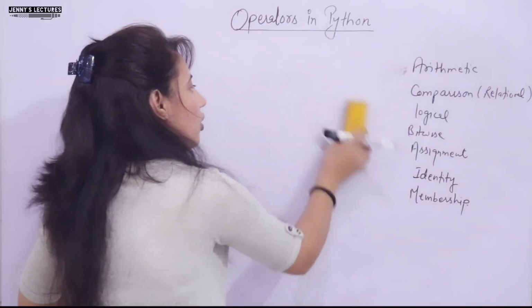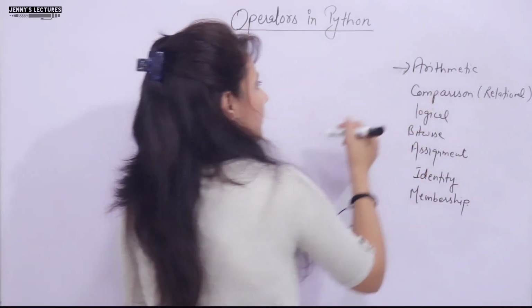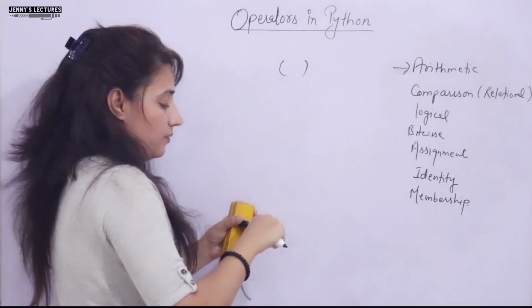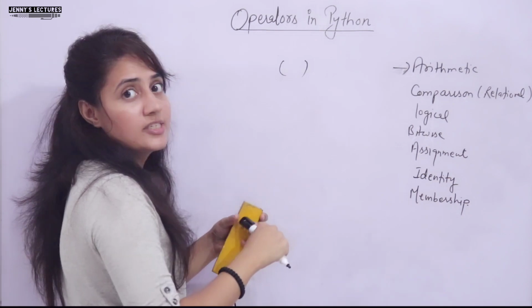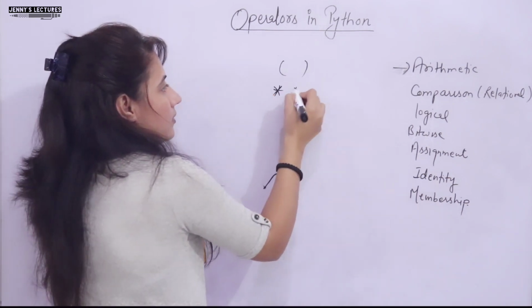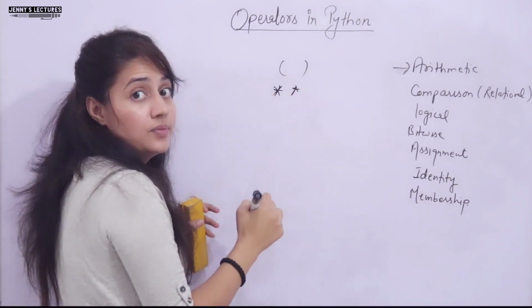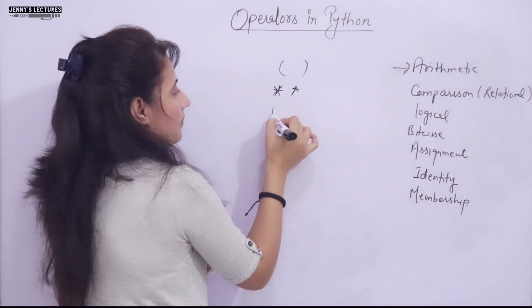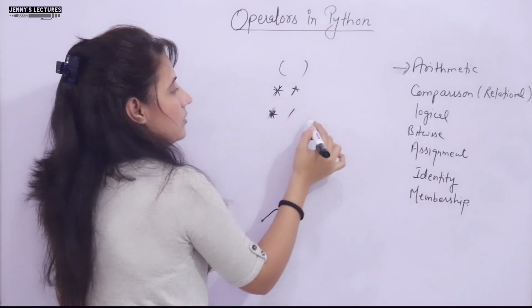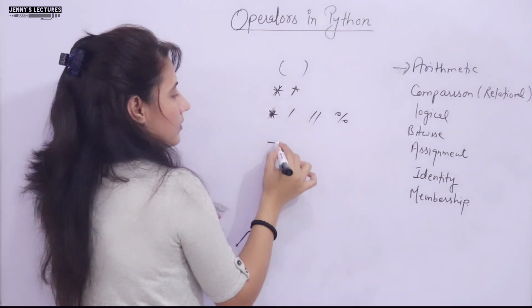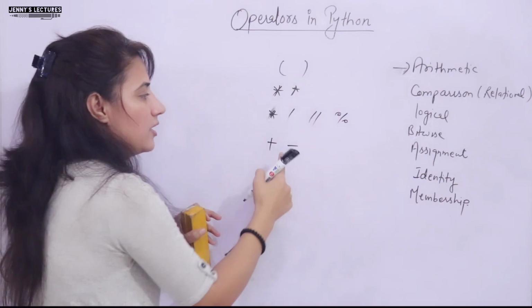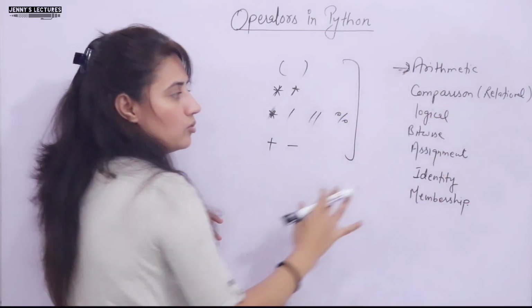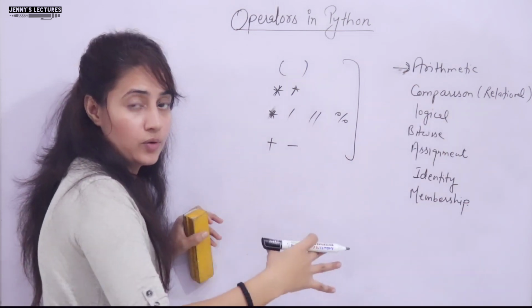I am telling only arithmetic operators, not all other operators in this video right now.